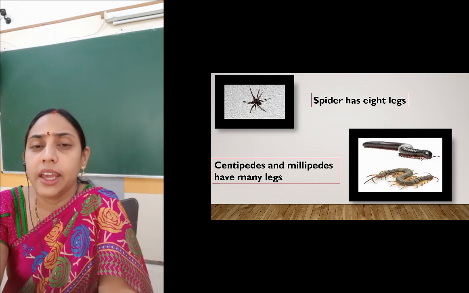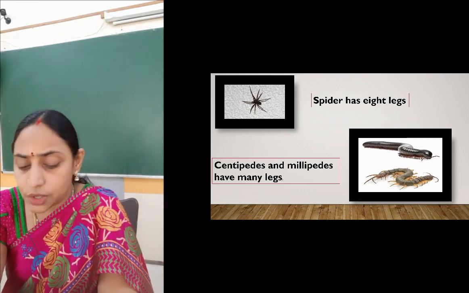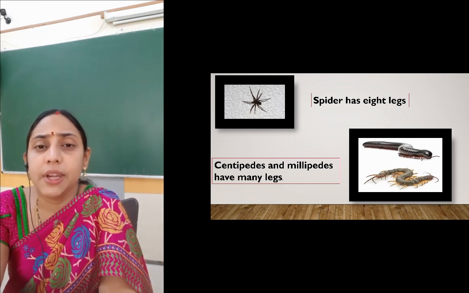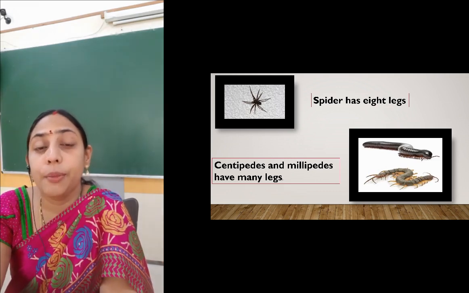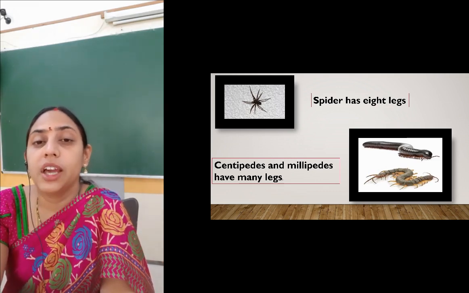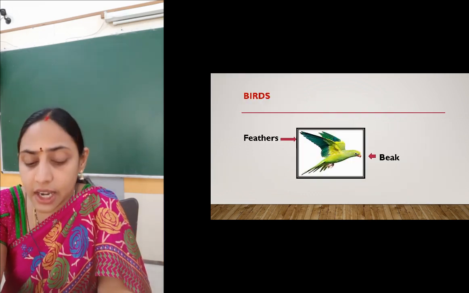Some animals, like centipedes and millipedes, are small and tiny, and they have many legs. So they move with the help of their many legs, right?